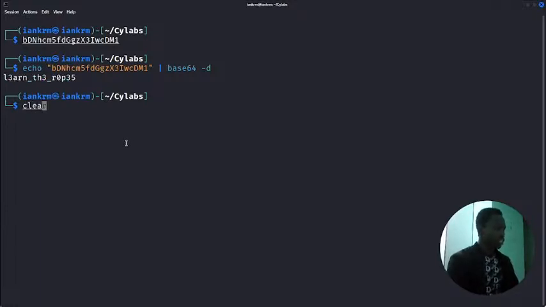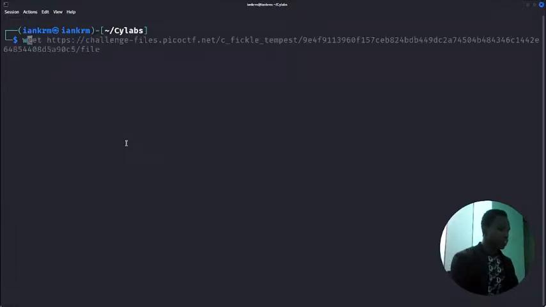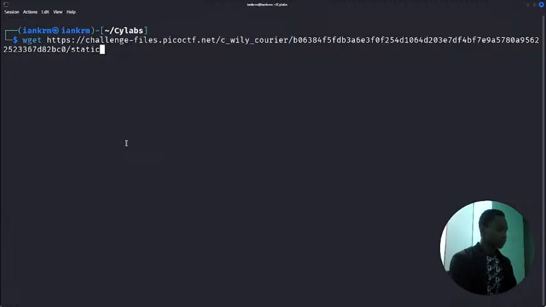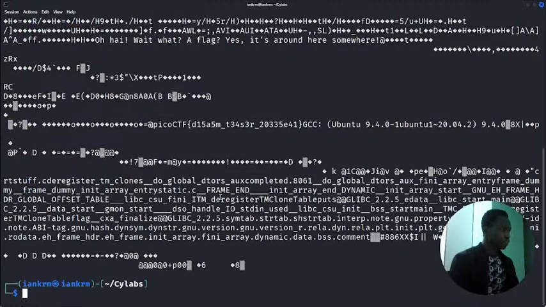Let's clear our screen. Let's do the wget. Yeah, we have it here, so let's cat it. Let's see what's in it. Static. Gibberish as well.